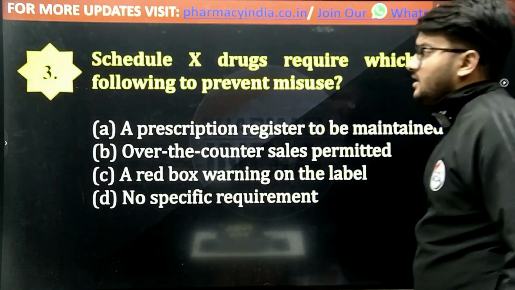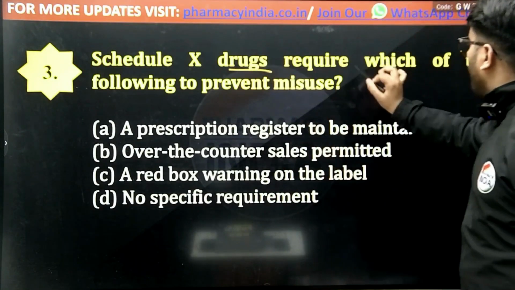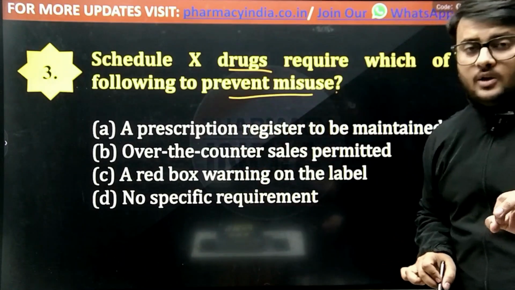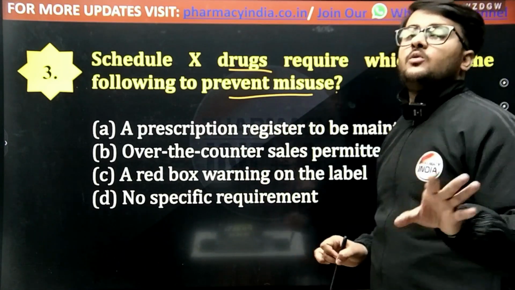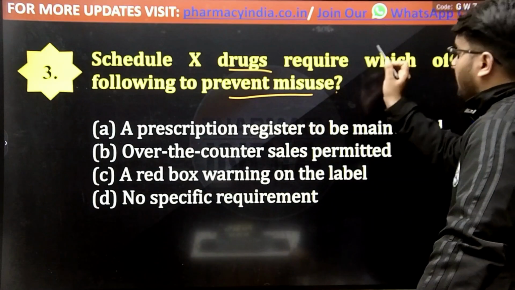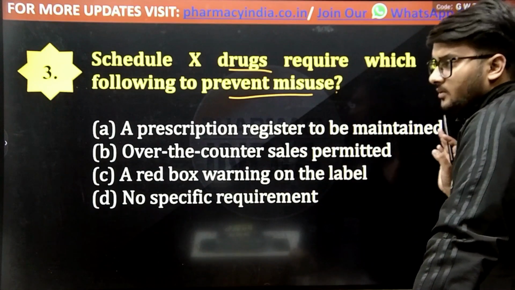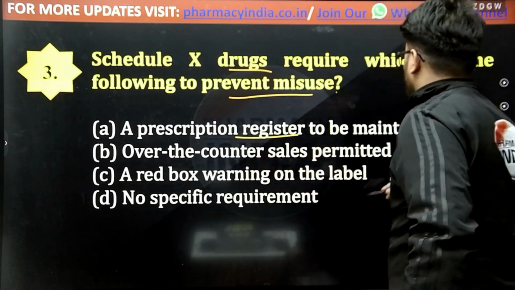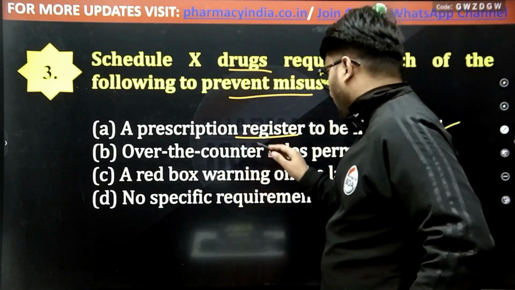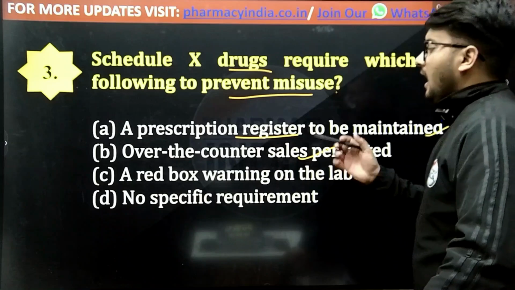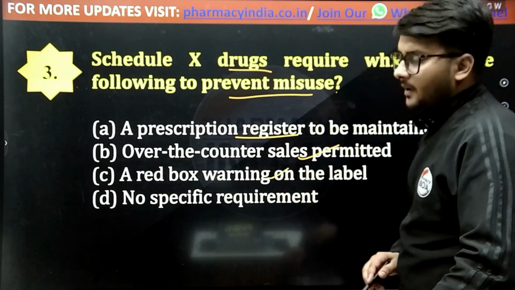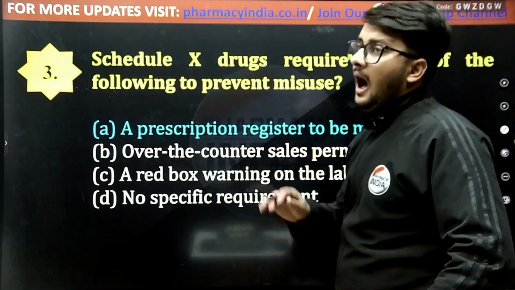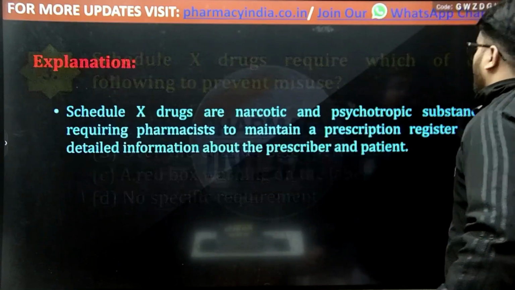Next question is, Schedule X drugs require which of the following to prevent misuse? The question is saying, Schedule X drugs require which kind of prevention for the misuse? The options are option A, prescription register to be maintained, or over-the-counter sales permitted, or a red box warning on the label, or no specific requirement. The correct answer is a prescription register to be maintained.